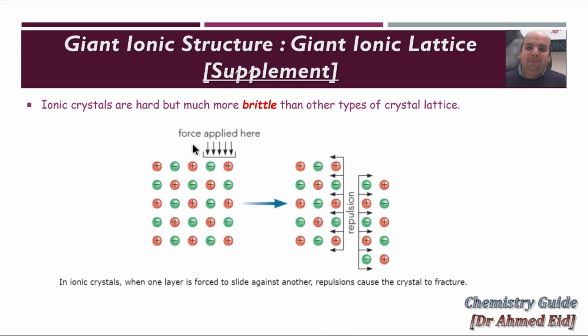Ionic crystals are hard but brittle, much more brittle than other types of crystal lattice. Let's check this. If force is applied right here, as you can see, we just slide these layers down. This means negative ions are near negative and positive ions are near positive. This makes repulsion and makes the crystal fracture. So in ionic crystals, when one layer is forced to slide against another, repulsions cause the crystals to fracture. This means it's brittle.